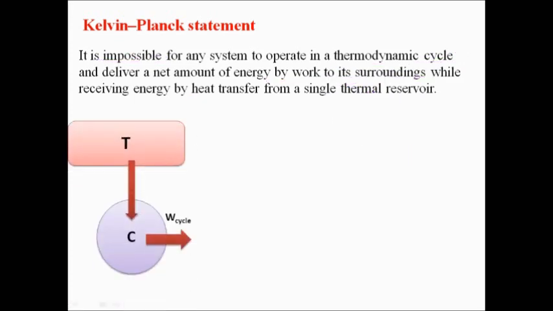Now here there is one system, which is operating in a thermodynamic cycle, and this is one thermal reservoir which is at a temperature T, and it is giving some work output. Okay, so from the Kelvin-Planck statement, this is not possible. A system cannot operate with a single thermal reservoir and deliver a net amount of work to the surroundings.